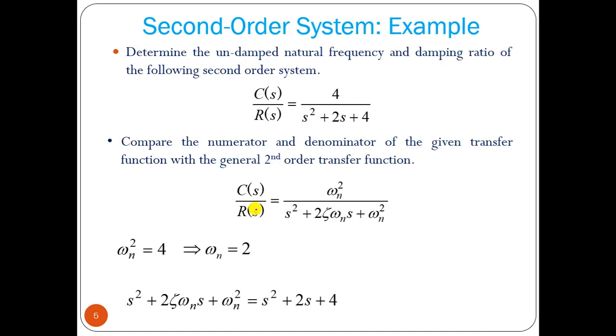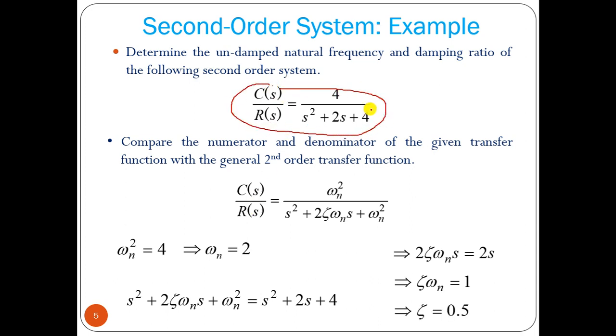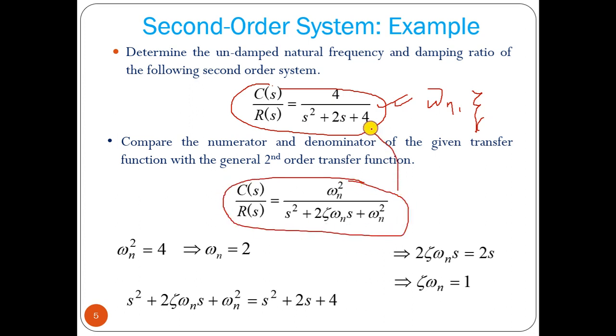From the transfer function we can find the value of omega n and the value of zeta. In this particular form, we have to compare it with the transfer function. So omega n square equal to 4, so omega n equal to 2.